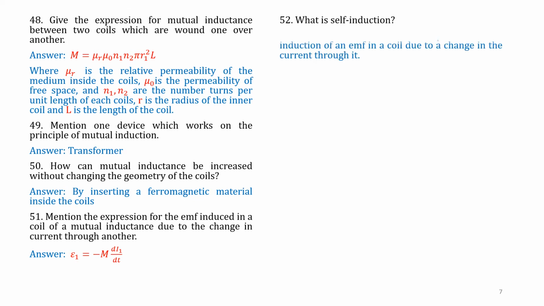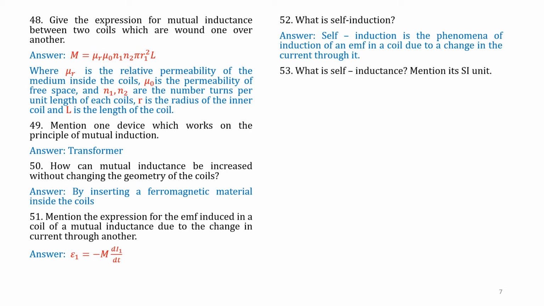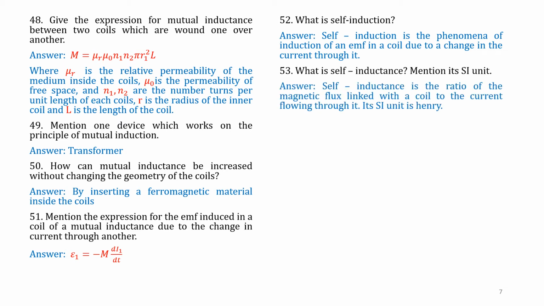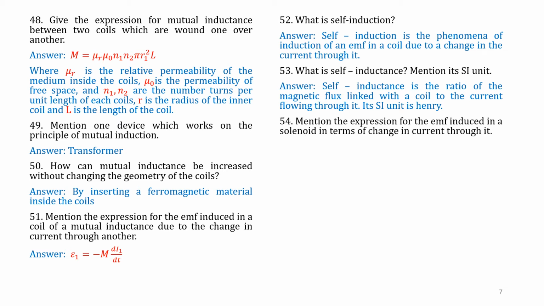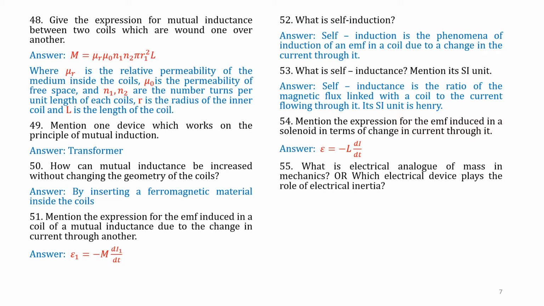What is self-induction? Self-induction is the phenomenon of induction of an EMF in a coil due to change in flux through it. What is self-inductance? Mention its SI unit. Self-inductance is the ratio of magnetic flux linked with a coil to the current flowing through it. Its SI unit is Henry. Question number 54. Mention the expression for EMF induced in a solenoid in terms of change in current through it. Answer is E is equal to minus L into dI by dt.